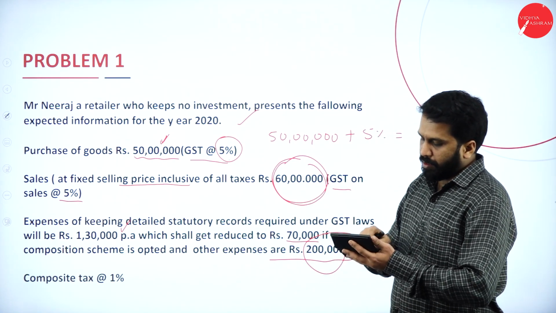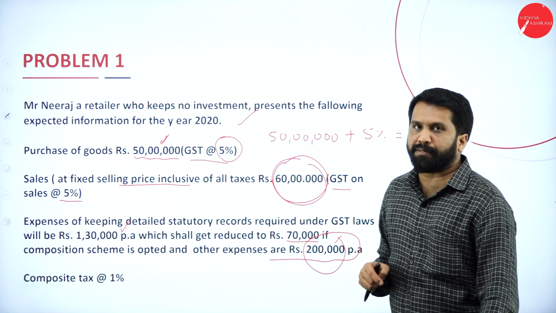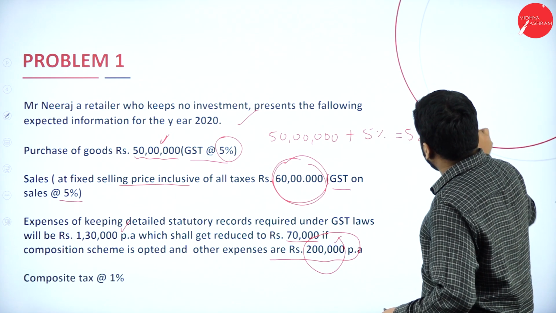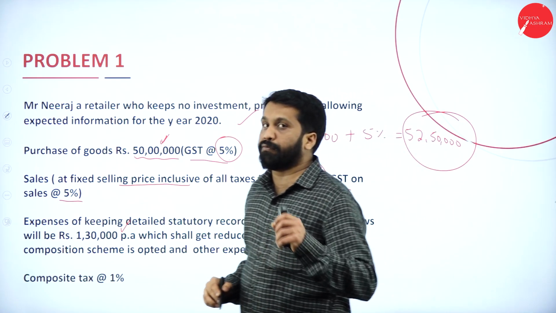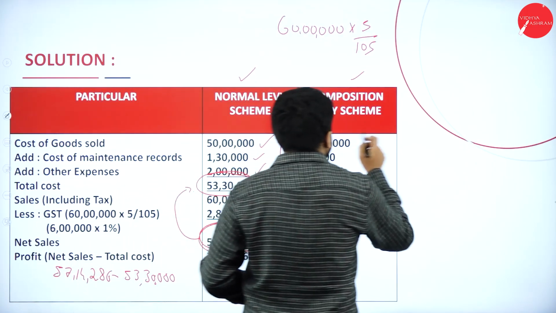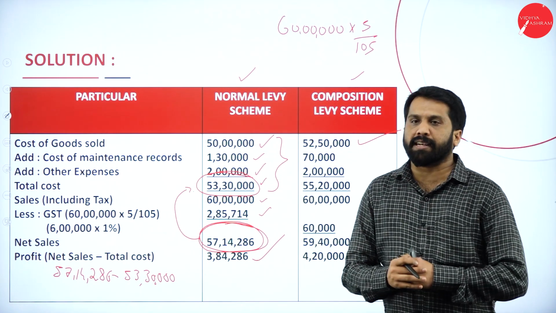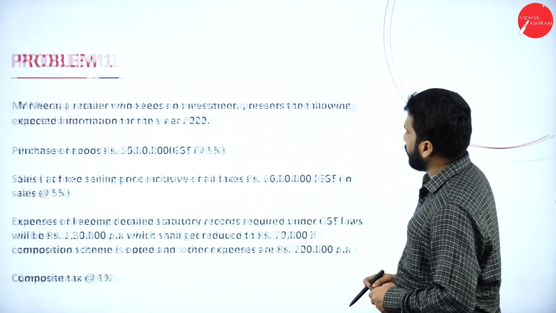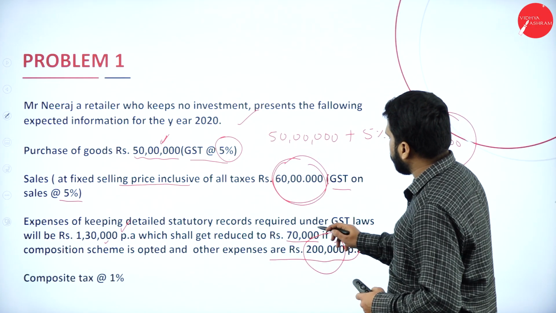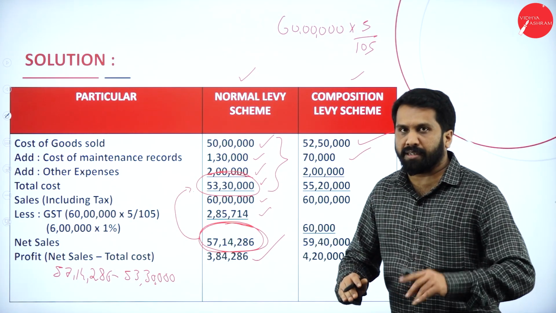50 lakh plus 5%, how much will you get? You get 52 lakh 50,000. Hope you are clear. Your answer is 52 lakh 50,000. Now, what is your cost of maintenance records? See, if it is a normal scheme, it is 130. If it is a composition scheme, it must be 70,000. Now, you have taken 70,000, clear, good.